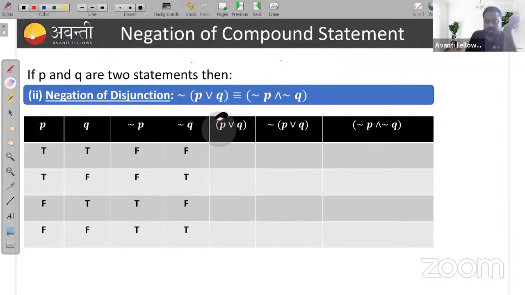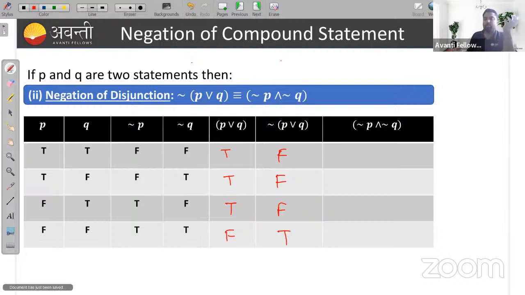So P or Q. Try to remember the truth table of P or Q. There is only one case, when both P and Q are false, that the compound statement P or Q is false. Otherwise, it is true, right? So search where both are false. This is false, otherwise it is true. Now the negation of P or Q: true becomes false, false, false, and true.